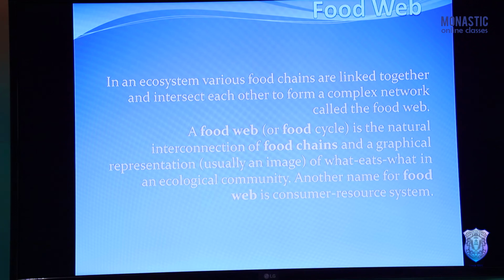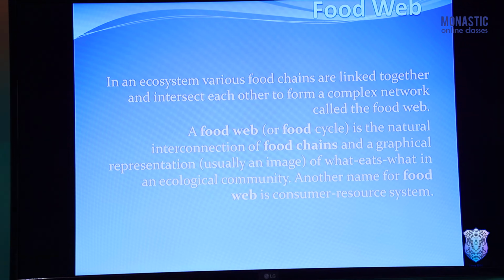Now, food web. A food chain means a simple chain, a linear sequence where food moves from producers to primary consumers, secondary consumers, tertiary consumers, and again mixes up in the soil. So this is the food chain.